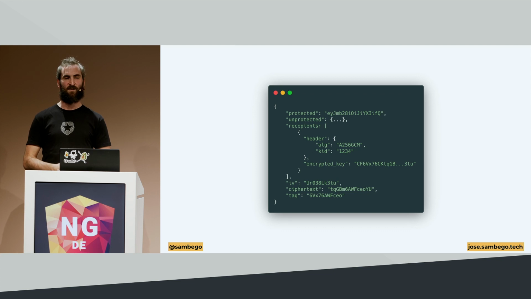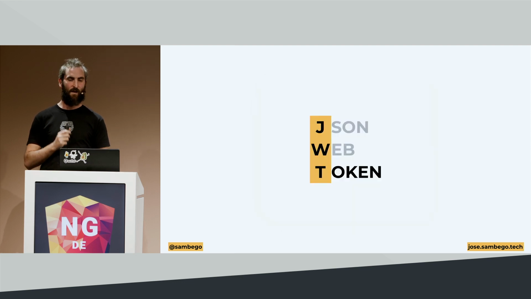And this is a JSON Web Encryption object in the form of JSON rather than as a string. And again, it has the header, it has the initialization vector, the ciphertext, the authentication tag, and so forth. So it's the exact same information that we extracted from those large strings, but then represented as JSON.